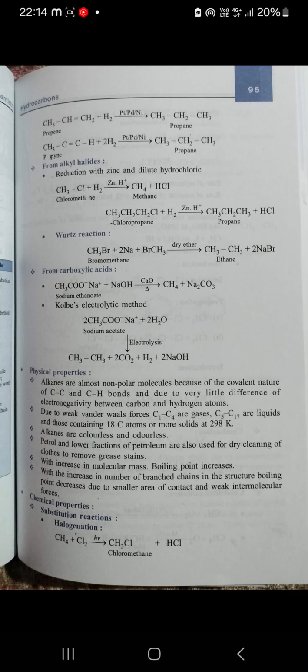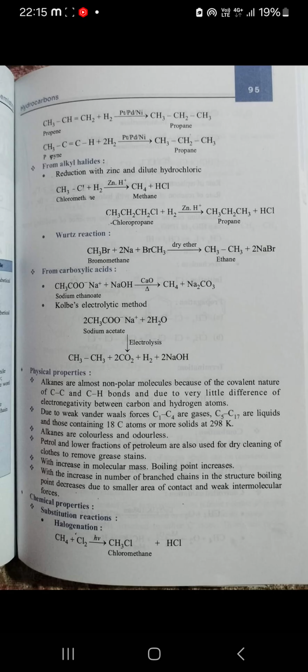Alkanes are colorless and odorless. Petrol and lower fractions of petroleum are also used for dry cleaning of clothes to remove grease stains. With increase in molecular mass, boiling point increases. With the increase in number of branch chains in the structure, boiling point decreases due to a smaller area of contact and weak intermolecular forces.